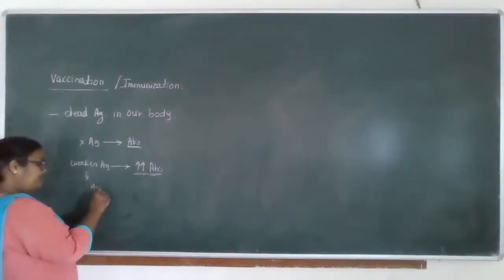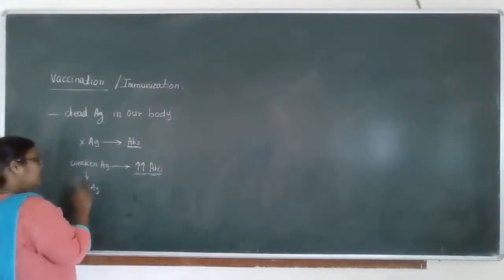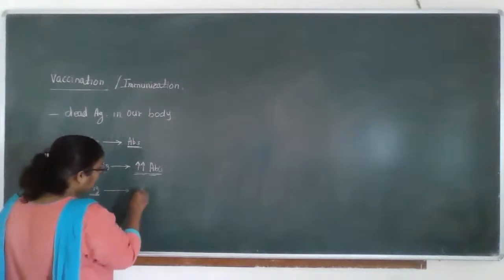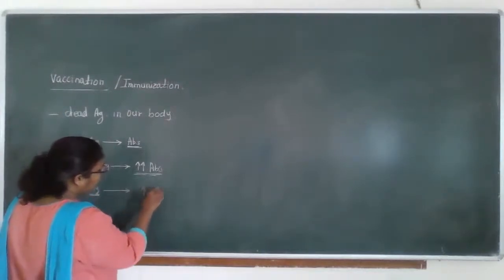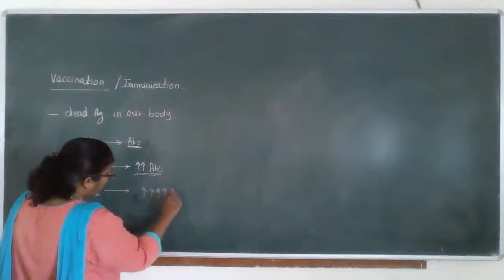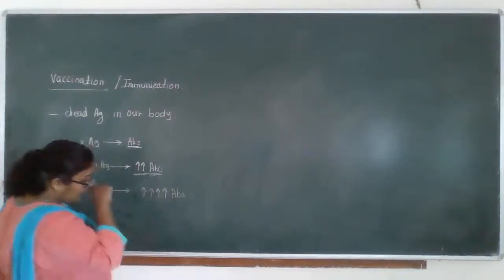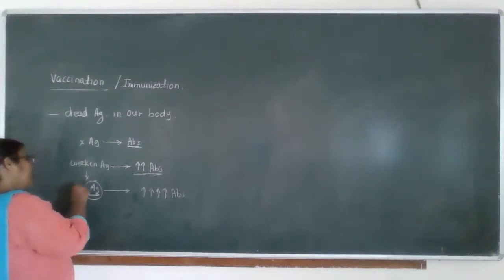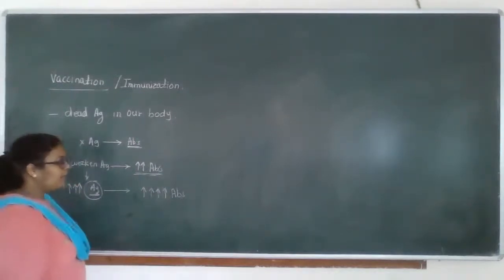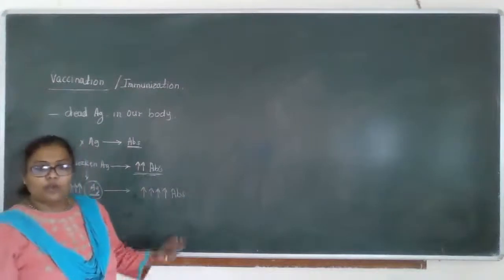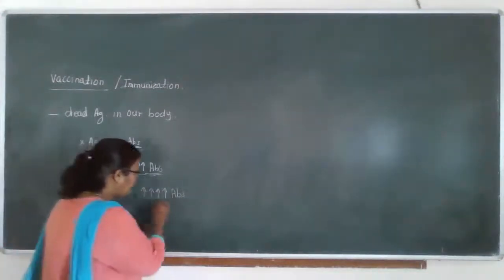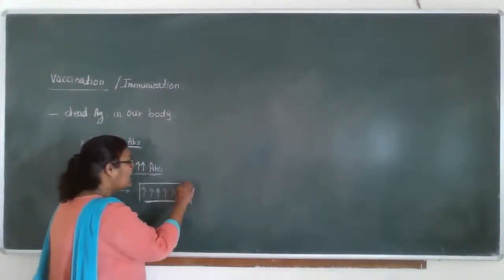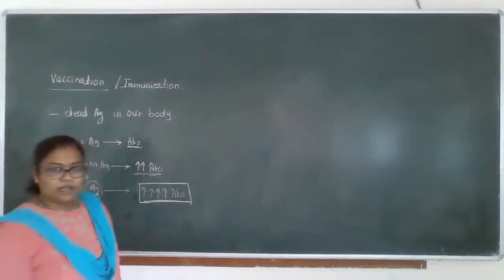Then the stronger antigen is introduced in our body. At that time, we have plenty of antibodies in our body. Okay, when in the future a strong amount of antigen enters naturally in our body, we have a set of antibodies already present in our bloodstream.